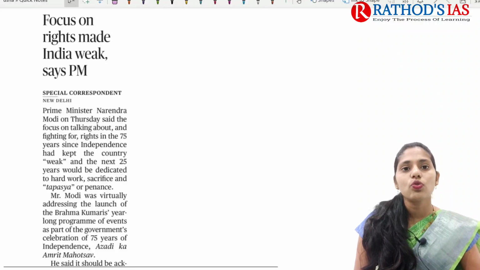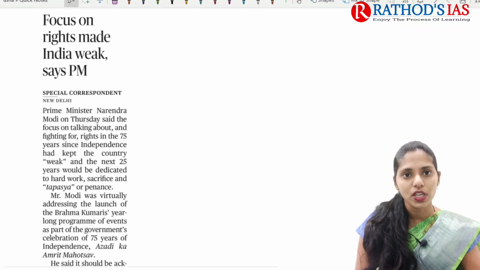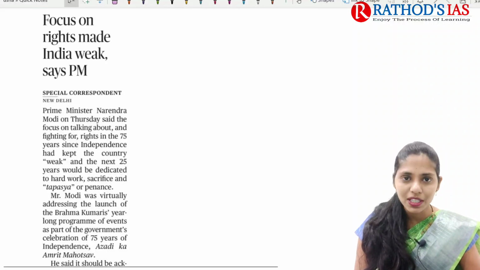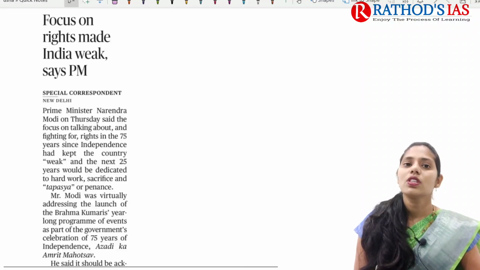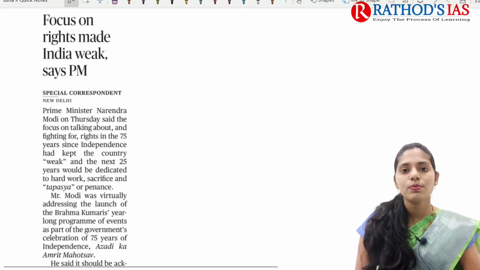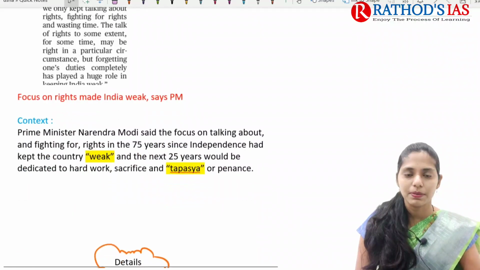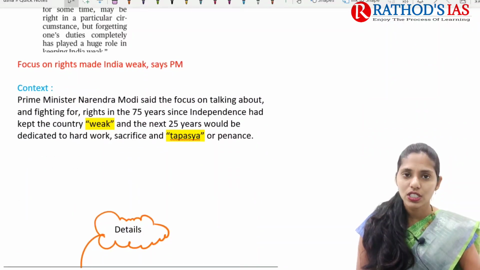The title says, focus on rights made India weak. This statement was said not by me but by our Prime Minister. This article is important from our governance point of view, which mainly comes in GS paper two. Now let us see the context.